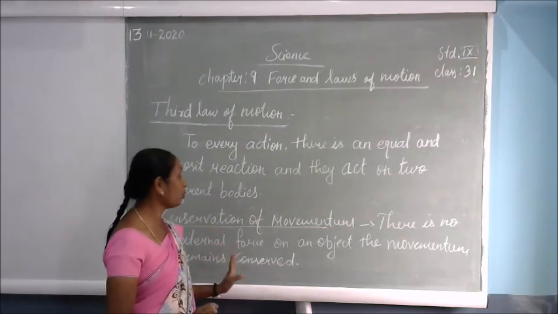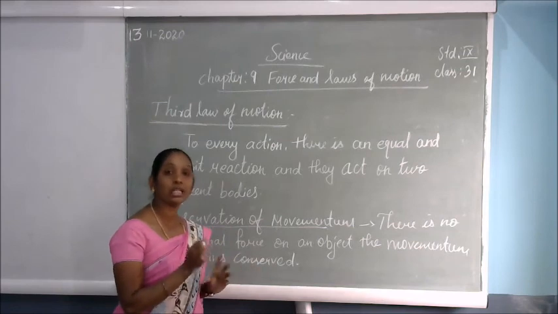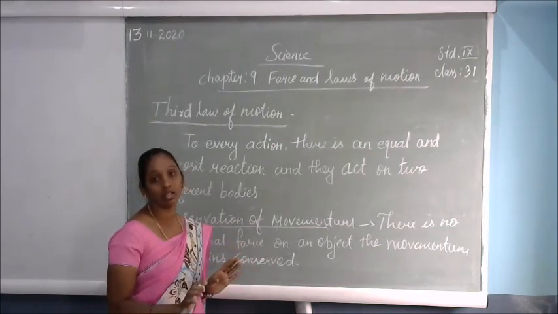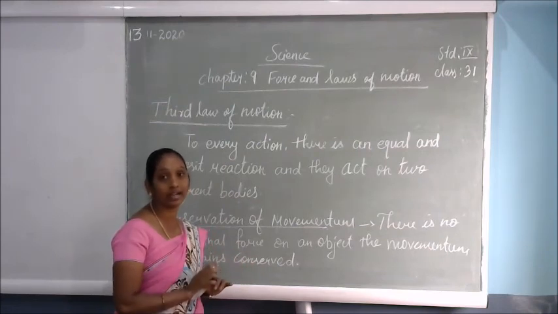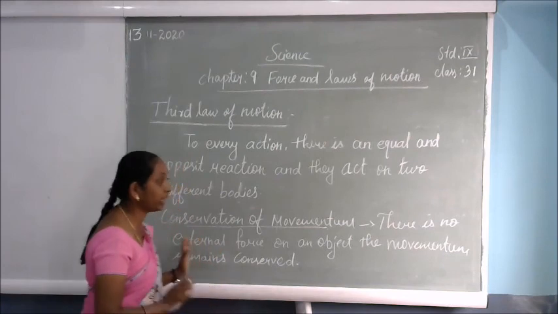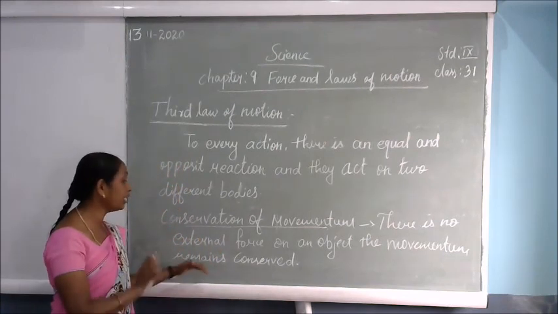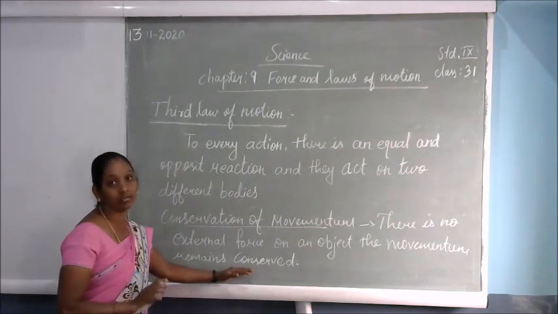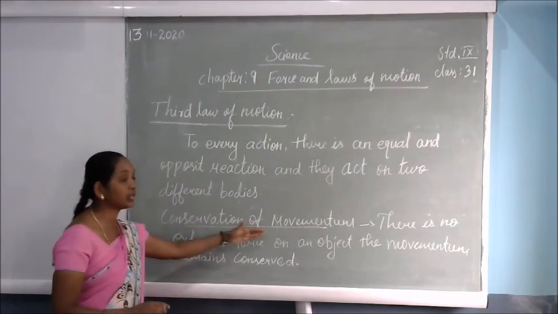Here there is no external force acting on the object, meaning the object already has some energy in it, and that will remain there only. It won't be lost, and no other energy will be added. Until an external force acts on the object, that momentum remains conserved, that means saved in that object only. That is called conservation of momentum.